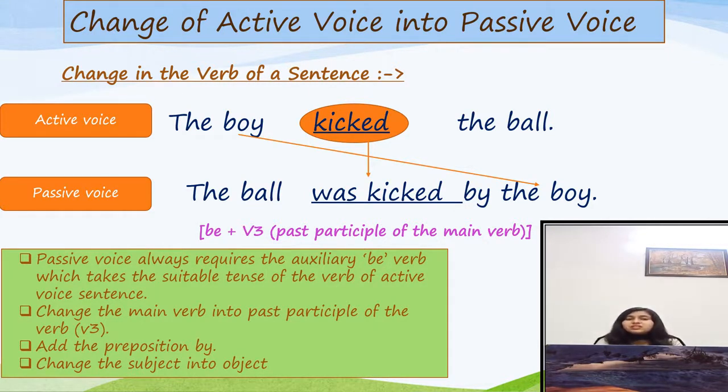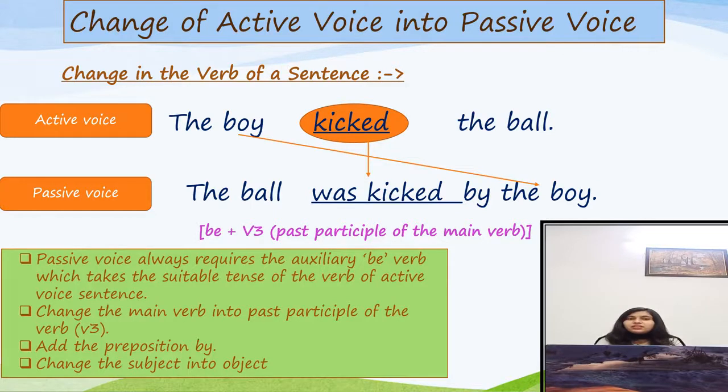Means when we change the sentence from active voice to passive voice, at that time subject takes the place of object. So that's why we have written here the boy after the preposition by. So our sentence will be in passive voice. The ball was kicked by the boy.